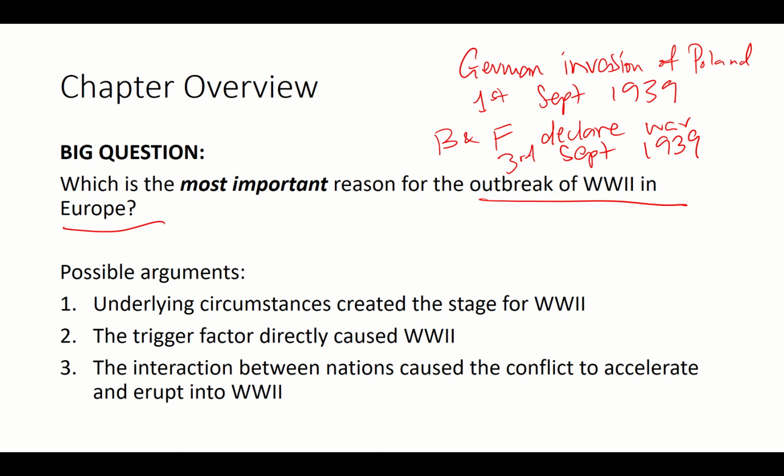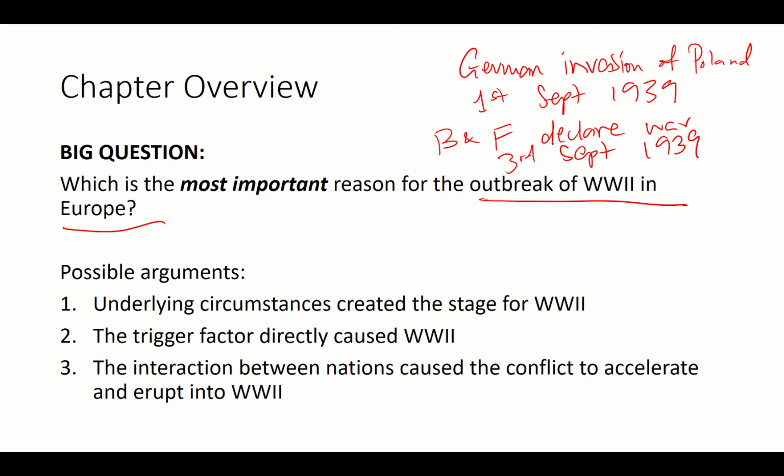Okay, so the question, of course, is why did this happen? Because the questions that will be going on in my head is, didn't the Treaty of Versailles affect Germany? Did they have to demilitarize? How did Germany even get to power? I thought they were not allowed to have certain numbers of planes and things like that, that they had limits on their treaty. Wasn't their economy in shambles? Okay, how are they in this position of strength which they're actually able to launch a war? And doesn't the League of Nations exist? Doesn't the League of Nations have an obligation to stop Germany? Okay, so we need to figure all these things out.